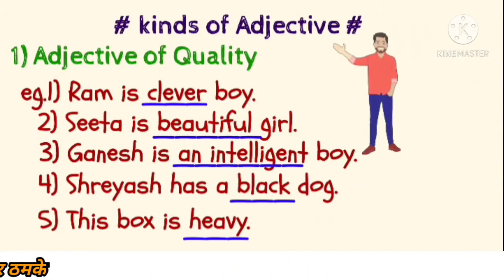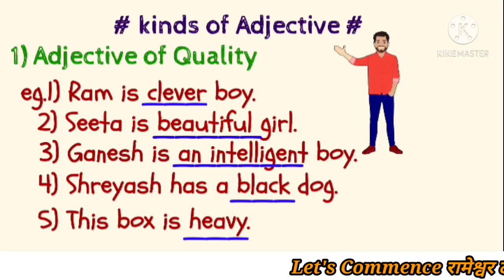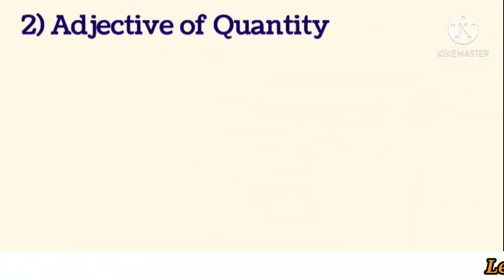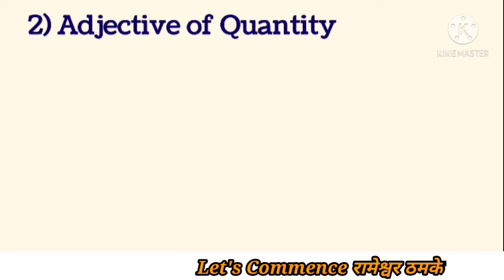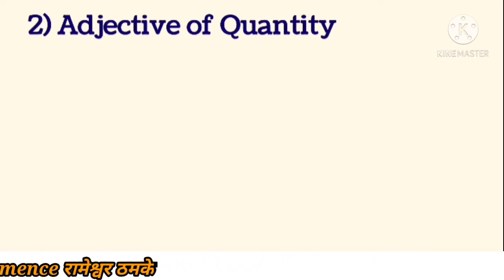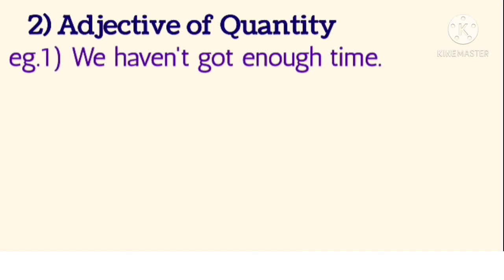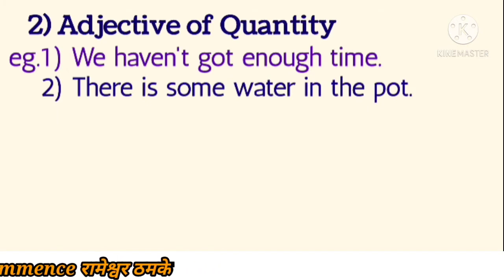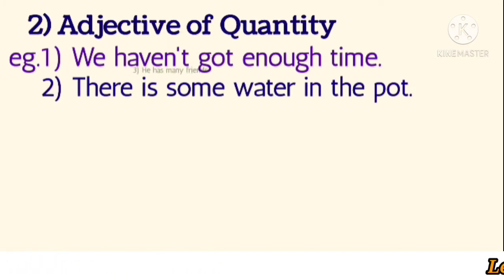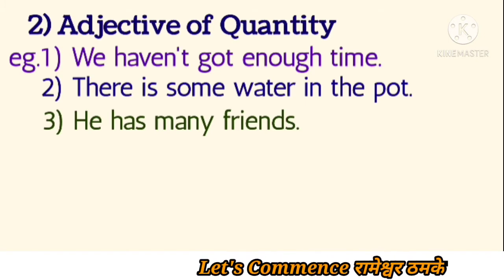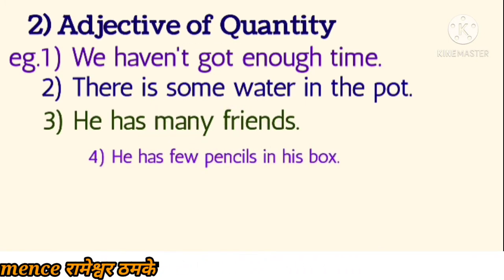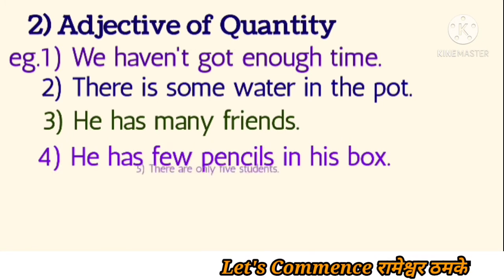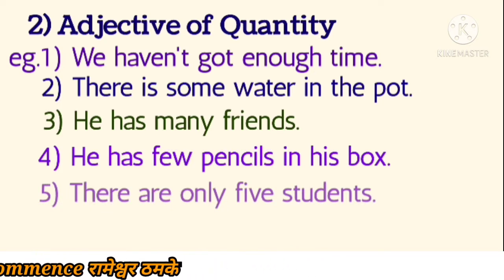Now next we will see the adjective of quantity. It shows the amount of a noun or pronoun. So let us see one by one with examples. We haven't got enough time. Quantity means what? Enough. There is some water in the pot. Some, quantity. He has many friends. How many? Many. It's quantity. He has few pencils in his box. Few is quantity. There are only 5 students. How many? Only 5 students.